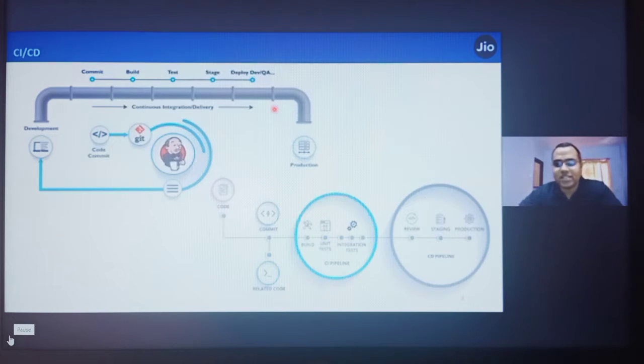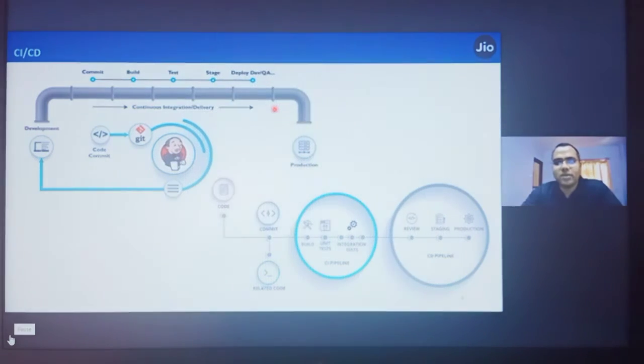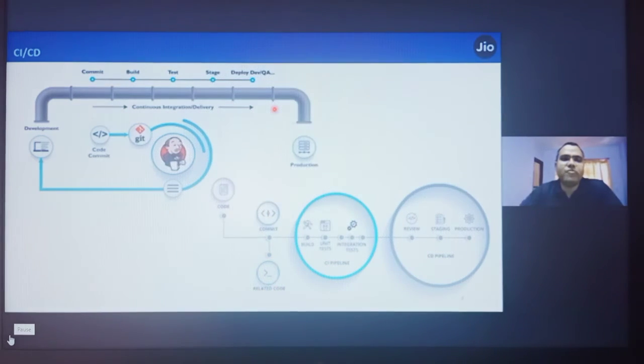Continuous integration says that whenever you write a test case, you write code, you commit it in the shared repository. Whenever code is committed, there are automated test case scenarios which will run through a pipeline in a continuous integration, continuous delivery way, and later on it will be ready for continuous deployment. There are two terms, continuous delivery and continuous deployment. These two things are actually different, but people often mix them up.